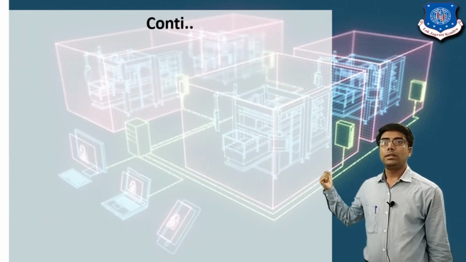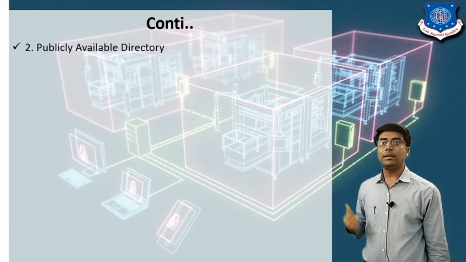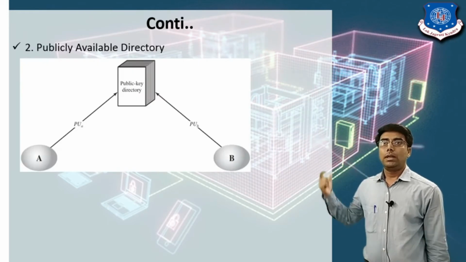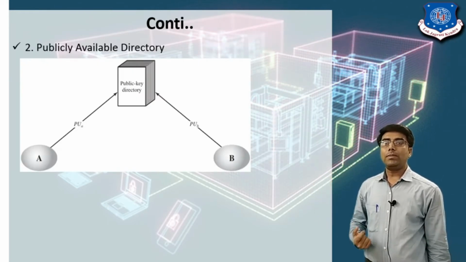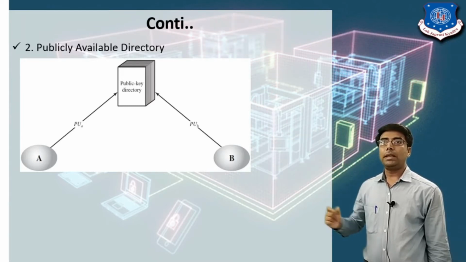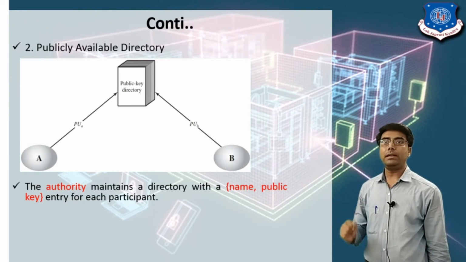We will use the second technique, or second method, of public key distribution: the publicly available directory. In a publicly available directory, we consider one public key directory. It should be stored in one place, storing all the public keys of the different users. It means an authority maintains the directory.